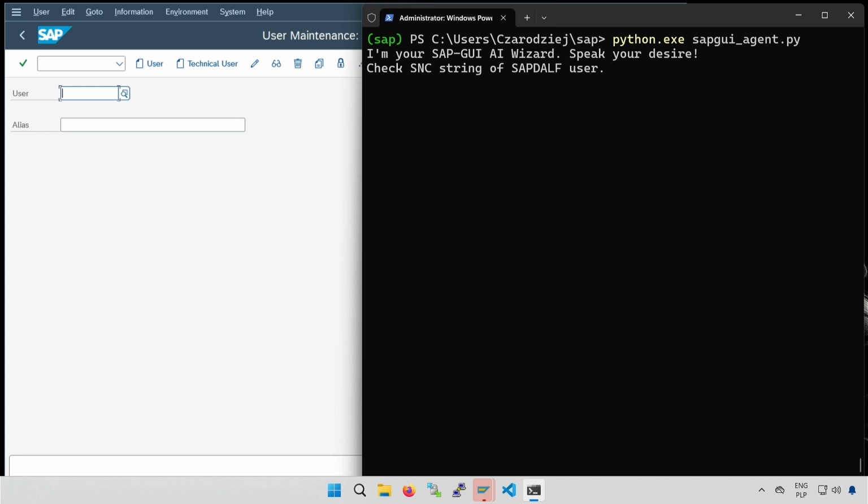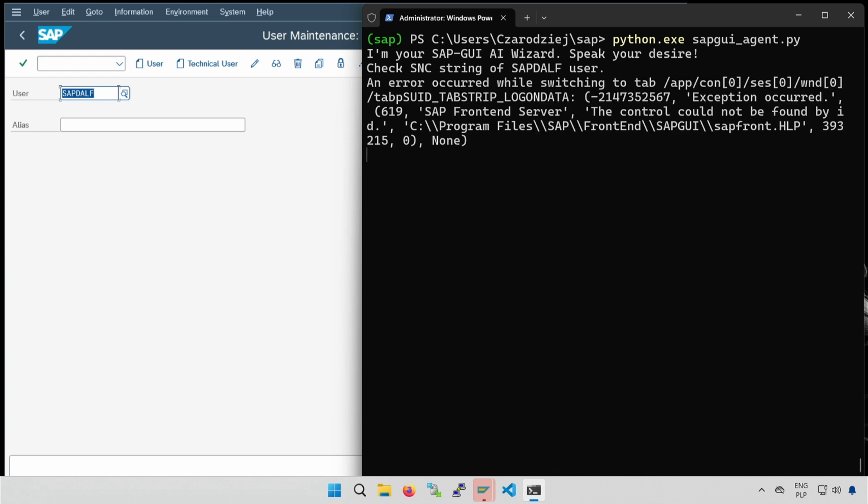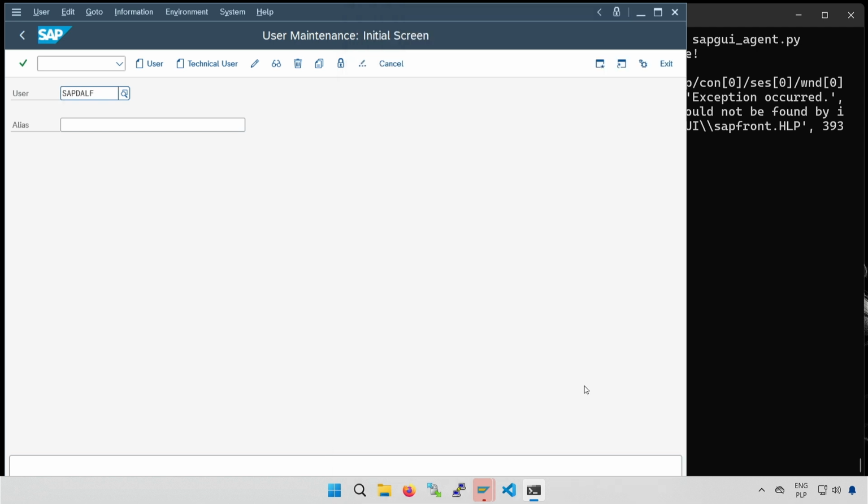Once again, the switch to the transaction was quick. The username was entered into the correct field. But there's a problem. The agent tried to navigate to a tab that doesn't exist, a hallucination. The program must be prepared for such scenarios.